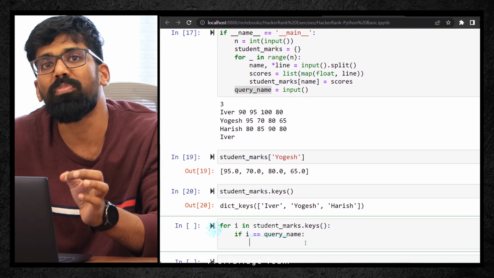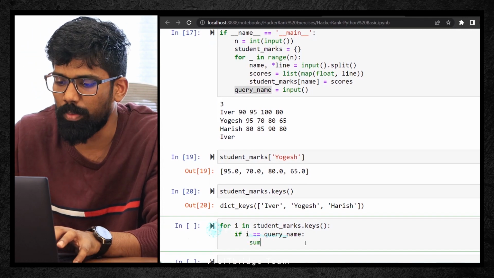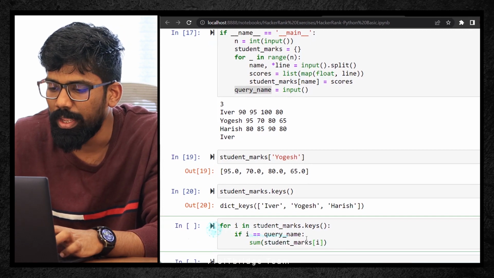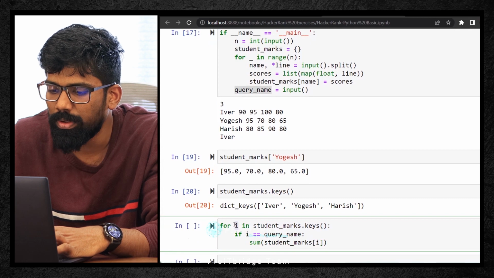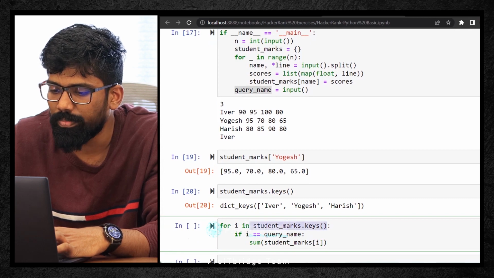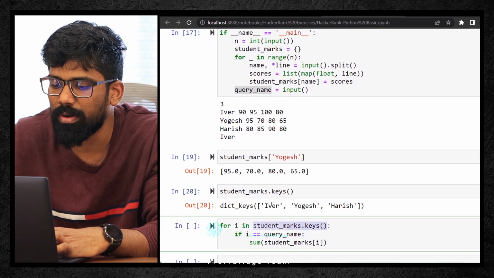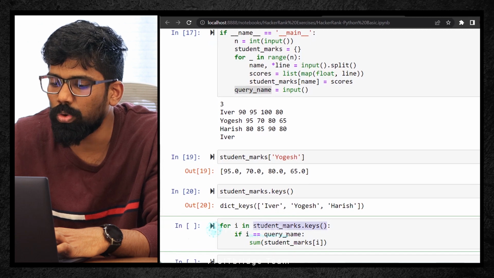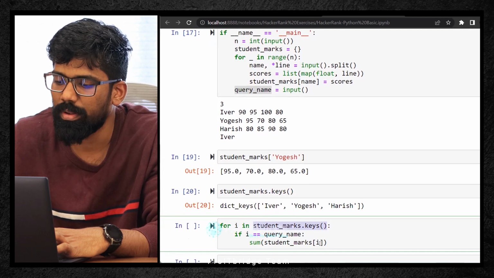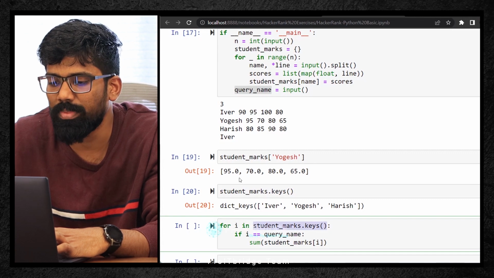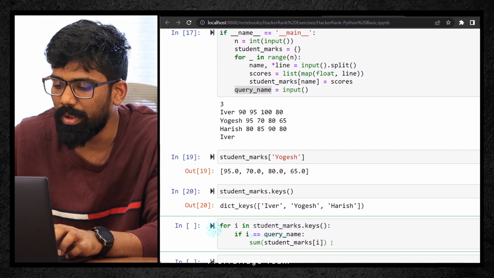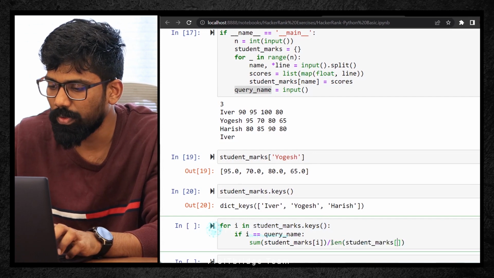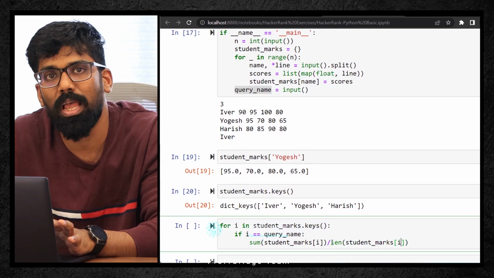What is the average formula? Sum of all numbers divided by total number of numbers. So what I'm doing, sum of all numbers, nothing but the student marks of that particular I. If you take I, what will happen? I is going to take from keys one by one, right? So the first key value is Ivor. Ivor will get stored into I. Ivor, is it equal to Ivor? Student marks of Ivor. That I is Ivor, right? Student marks of Ivor, it's the same thing. It will take all the values, divided by the total length, the total length of student details of that I. So the total number of elements I will be getting, right?